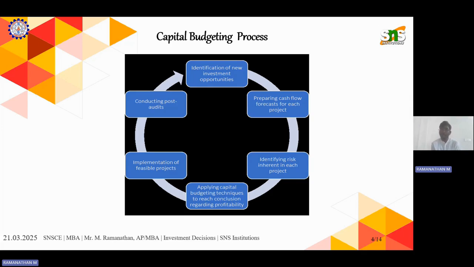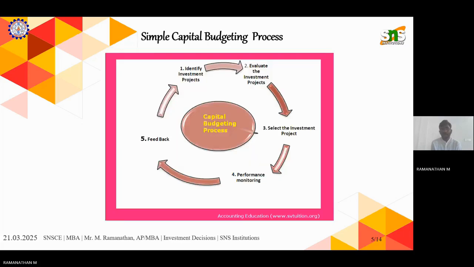After monitoring, if that particular investment is performing well, then it's fine. If it is not performing well, once again we have to come back to step one and do it continuously. If my business is going well, then it's fine. Otherwise, I go for the next one or look into alternatives. This is called the capital budgeting process. This is the simplest capital budgeting process.